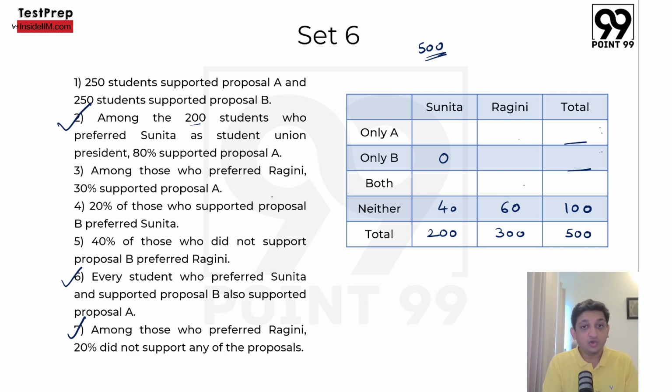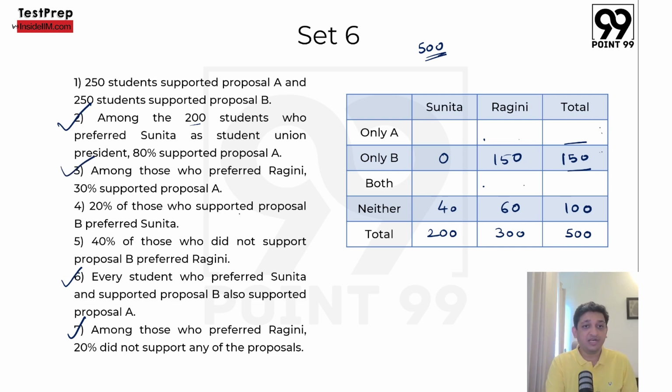Then among those who preferred Ragini, 30% supported proposal A. What does this mean? 90 people supported only A and both A and B. So we are saying that this plus this, only A and both, was 90. This is 60. 90 plus 60 is 150. But the total of this column is 300. So the remaining 150 would be here, which means that only B would have been chosen by 150 students. We understood this. So this is also taken care of now.